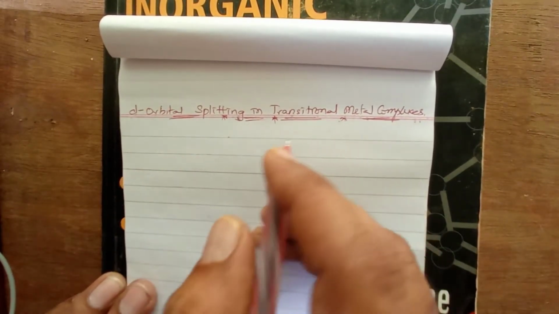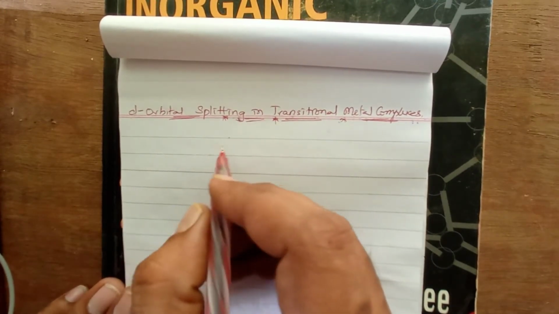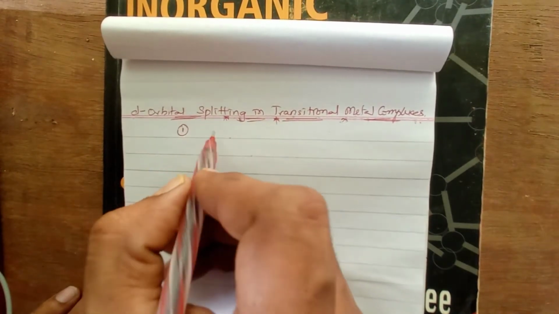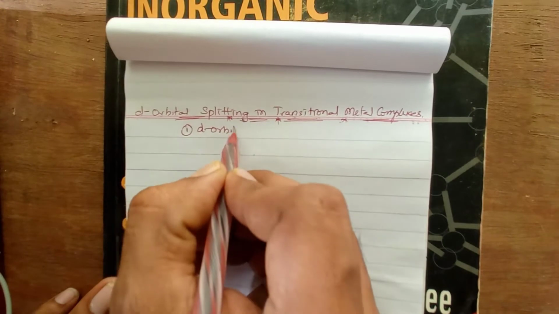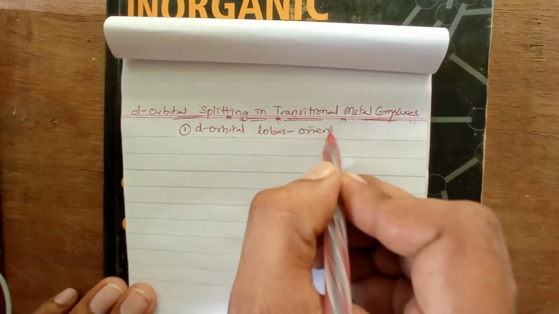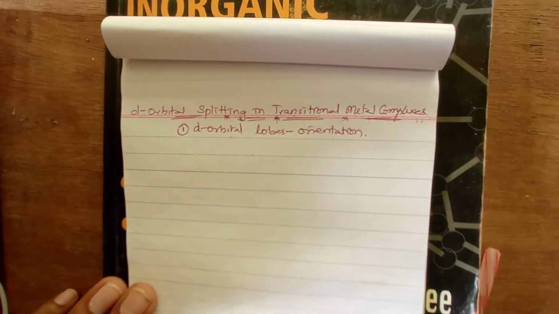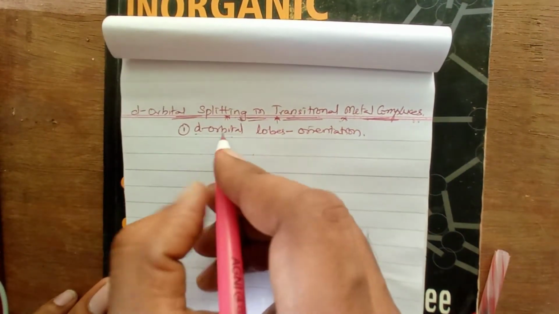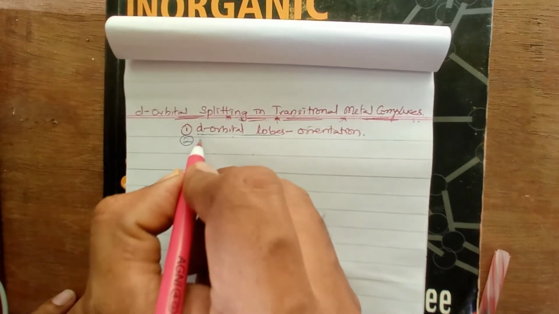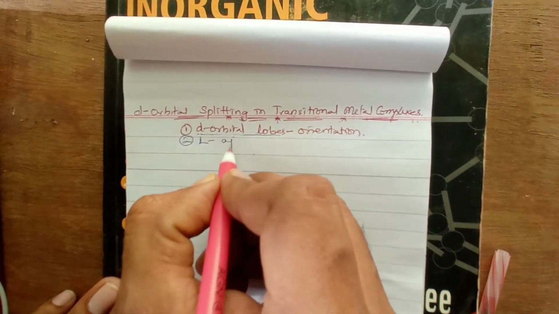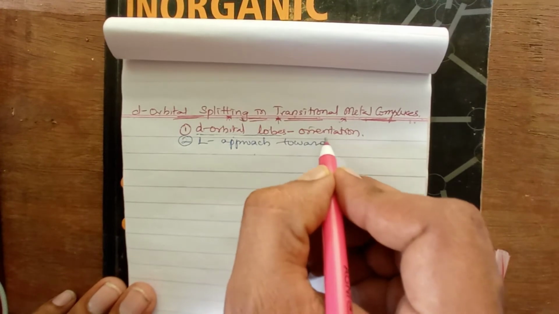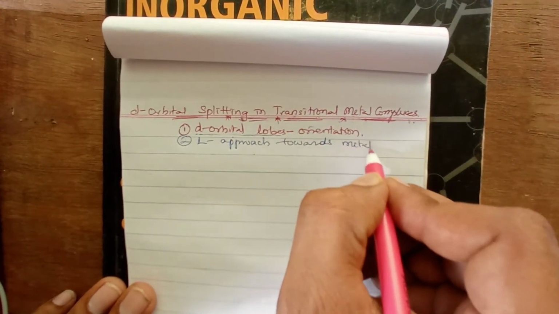So the factors which define the splitting pattern are two things. One is the d orbital lobes orientation, the d orbital lobes orientation. And the second thing which defines the splitting pattern is the ligand approach towards the metal ion.